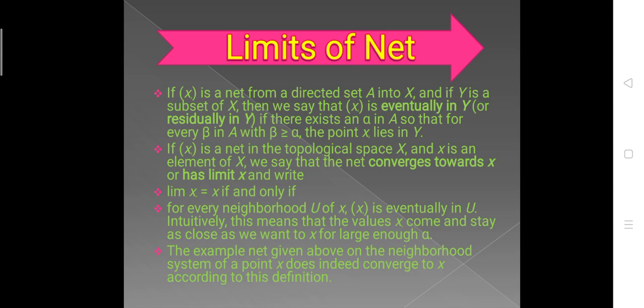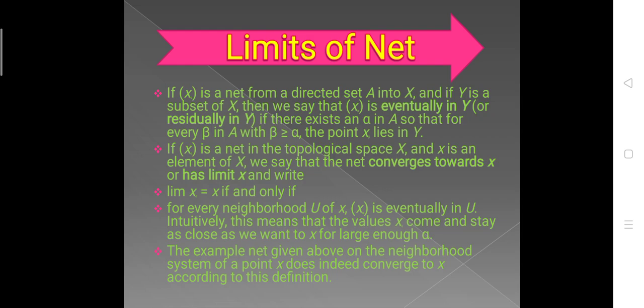Limits of nets. Let x alpha be a net from a directed set A into X, and let Y be a subset of X. Then we say that x alpha is eventually in Y, or residually in Y, if there exists an alpha in A so that for every beta in A with beta greater than alpha, the point x beta lies in Y.